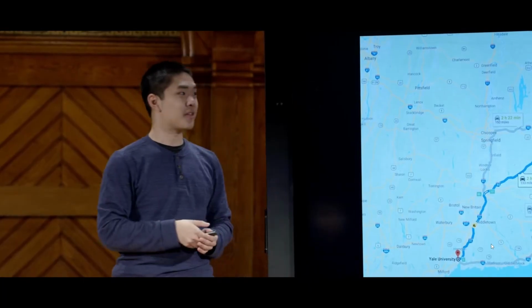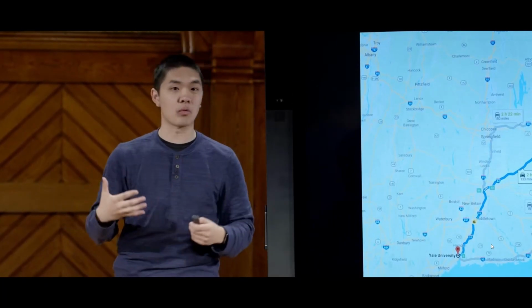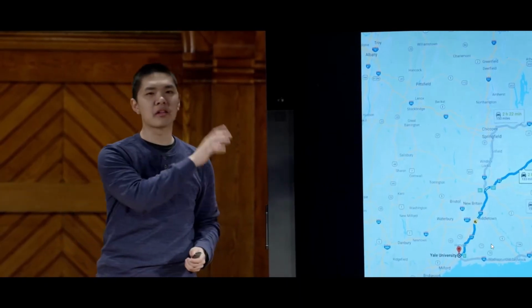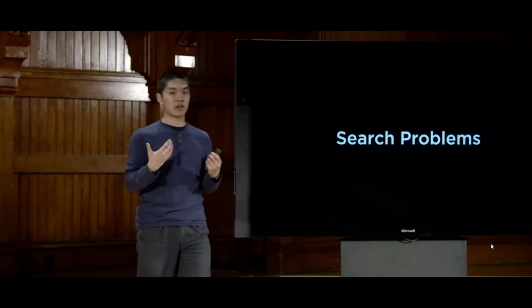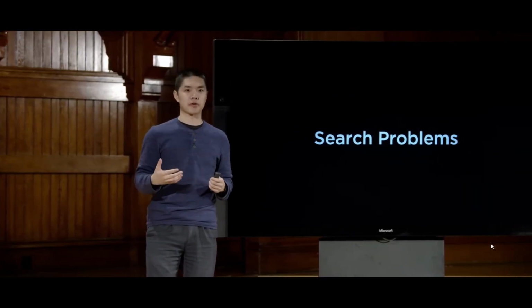You have an AI that is trying to get from an initial position to some sort of goal by taking some sequence of actions. So we'll start our conversation today by thinking about these types of search problems and what goes in to solving a search problem like this in order for an AI to be able to find a solution.